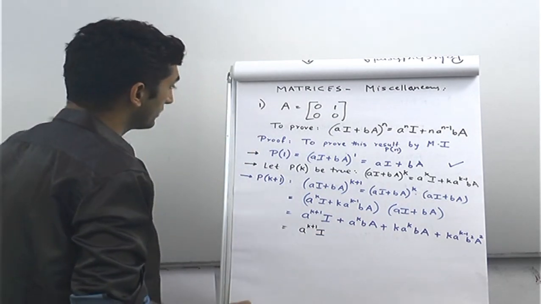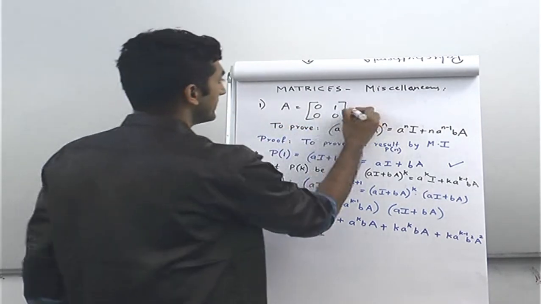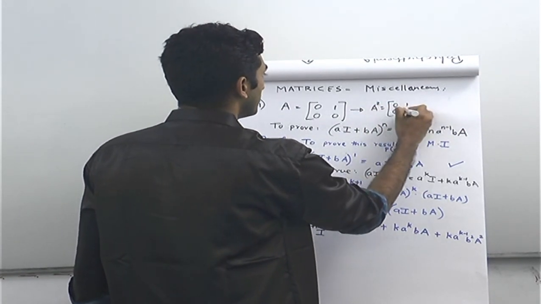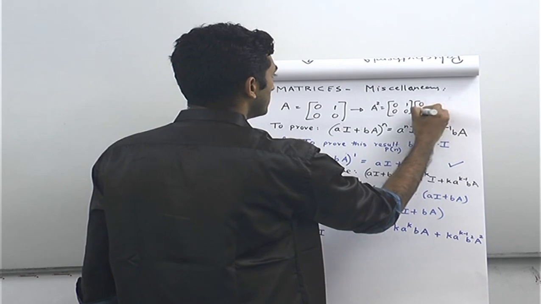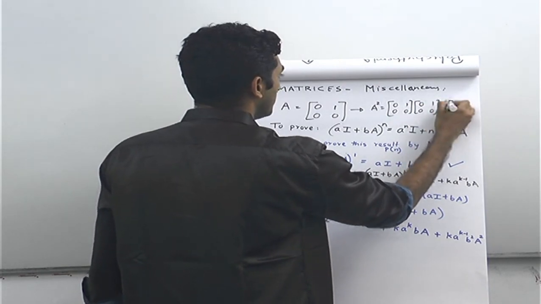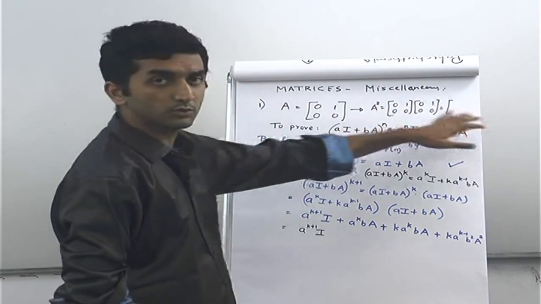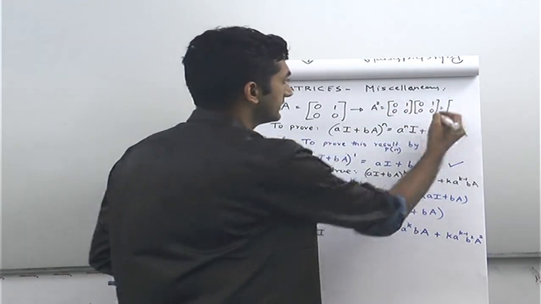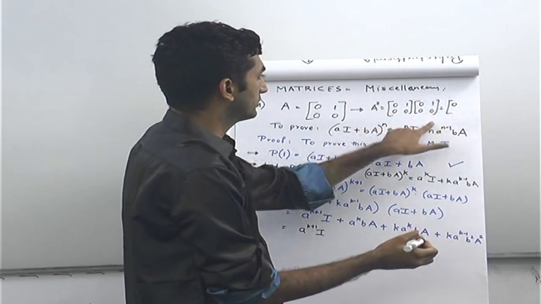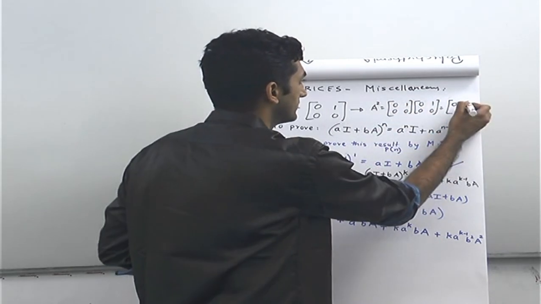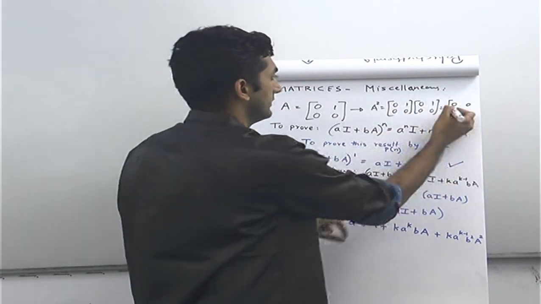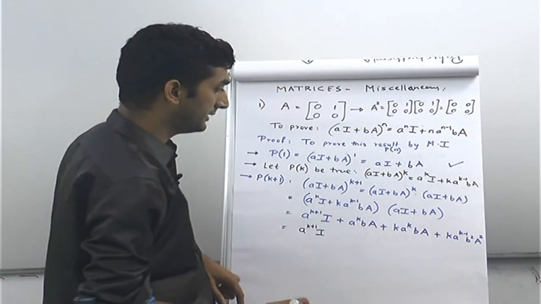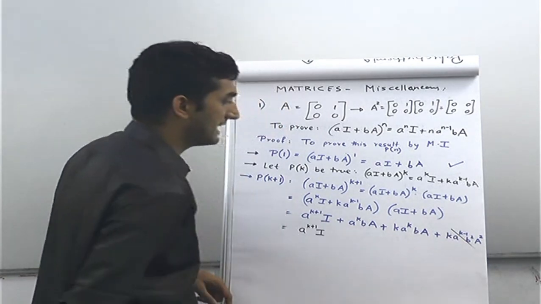Now one thing to notice is, if A is this, what is A square? A square is 0 0 1 0 into 0 0 1 0. अगर हम इसको expand करेंगे, so it's a 2 cross 2 matrix. This into this, so 0 0 1 0 is still 0. This into this, so 0 1 1 0 is still 0. This into this is 0 and this into this is 0. So this tells you that A square is a null matrix. So this term will just vanish away.